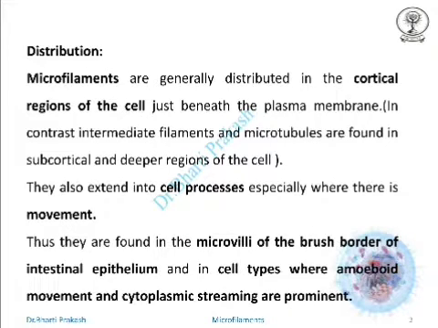What is the distribution of microfilaments? Microfilaments are present just beneath the plasma membrane and distributed in the cortical regions of the cell. This is in contrast to the intermediate filaments and microtubules which are found in the subcortical and deeper regions of the cell. The microfilaments extend into the cell processes also, especially where there is movement. They are also found in the microvilli of the brush border of intestinal epithelium and in the cell types where amoeboid movement and cytoplasmic streaming are prominent.